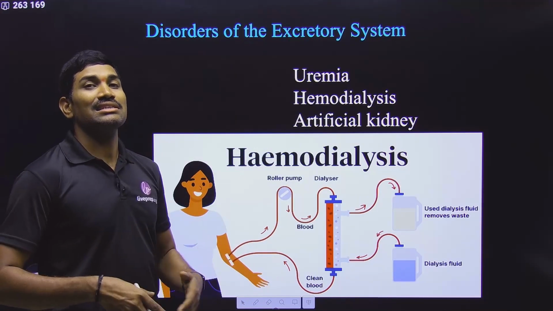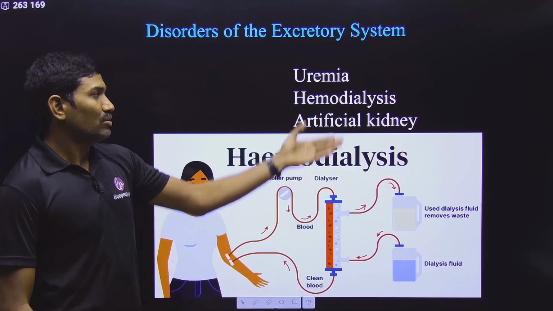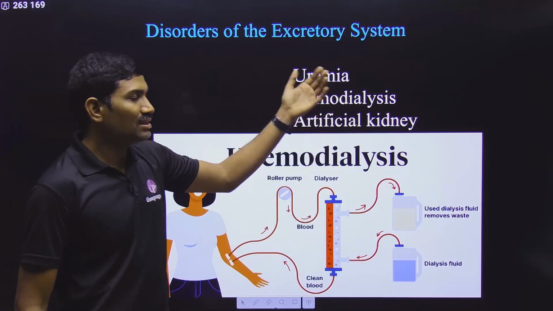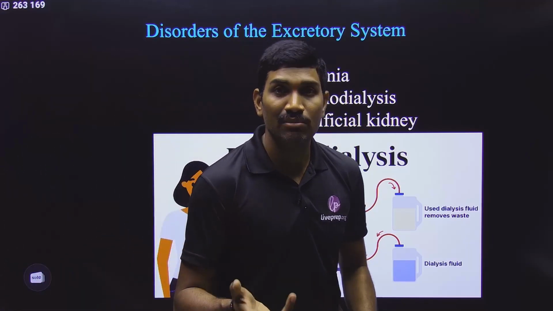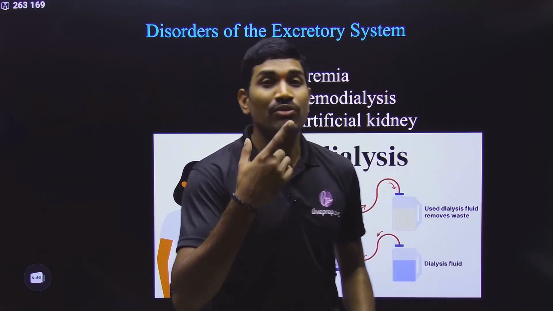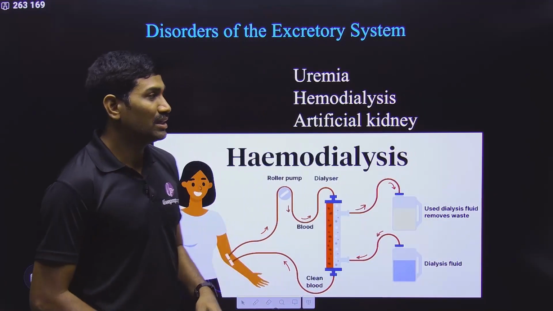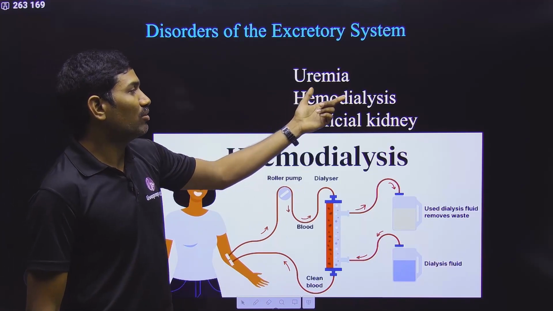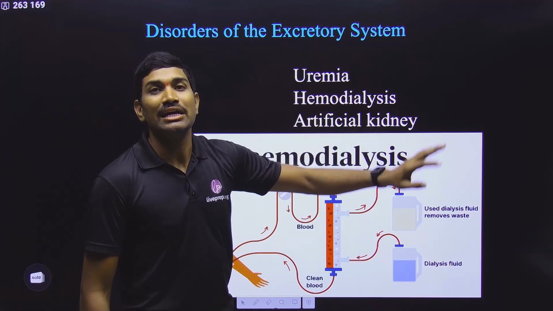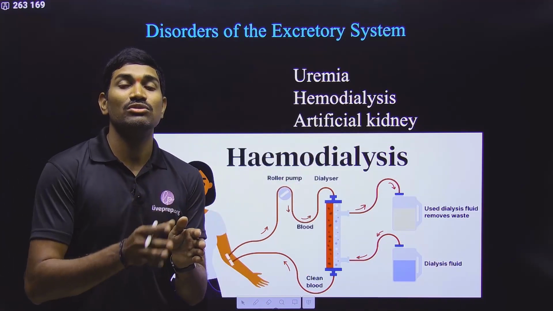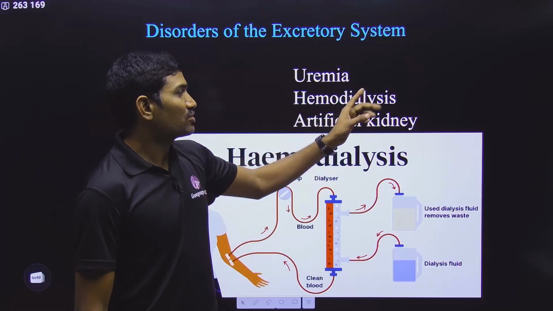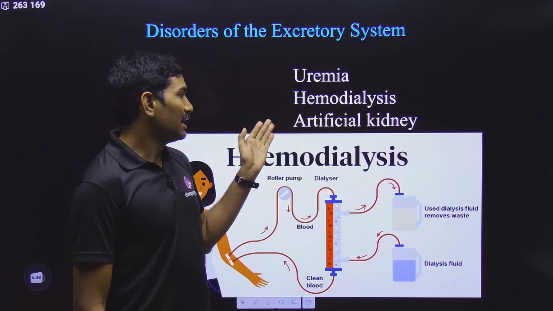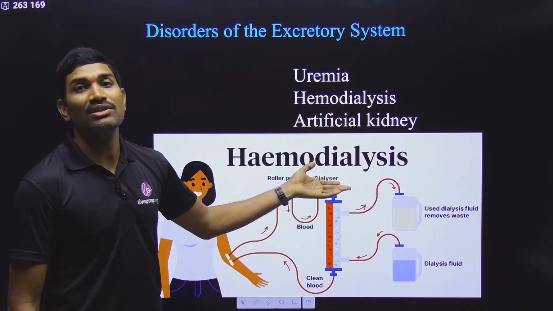When urea concentration is increased in the blood, now you need to remove this. Not only this, there are some other components like creatinine and many things that will also increase. Now we need to remove these nitrogenous waste materials. So we need to do the dialysis of the blood, hemodialysis. Blood should undergo dialysis for the removal of these nitrogenous waste materials, and this process is called hemodialysis, and this is done with the help of an artificial kidney.